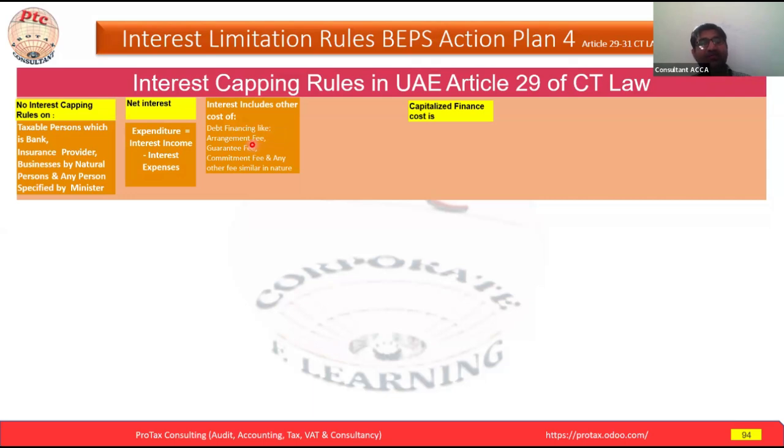The facility arrangement fee is normally called the service fee, because the bank works with the company to arrange, analyze, prepare the documents and proceed with the internal credit analysis. Normally we are familiar with the relationship manager. For a facility from any financial institution, a relationship manager will be allocated to the company.